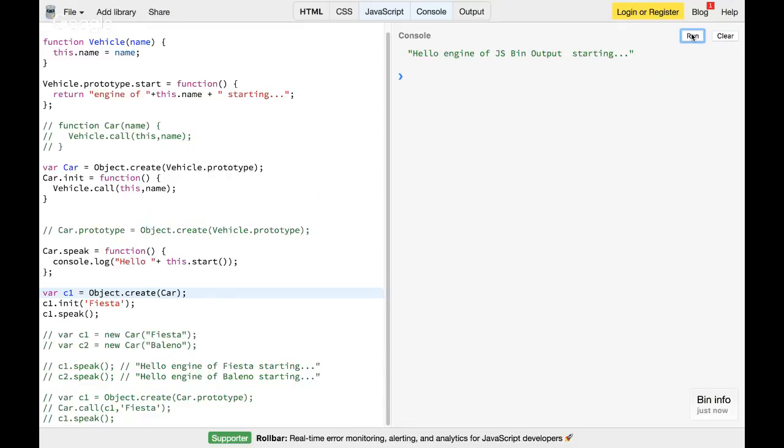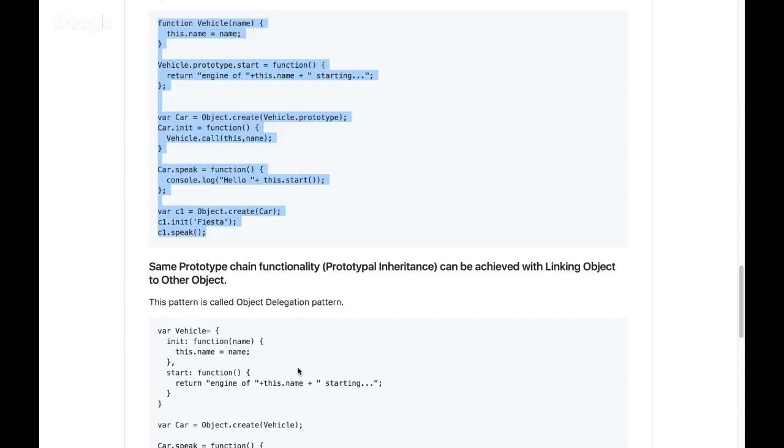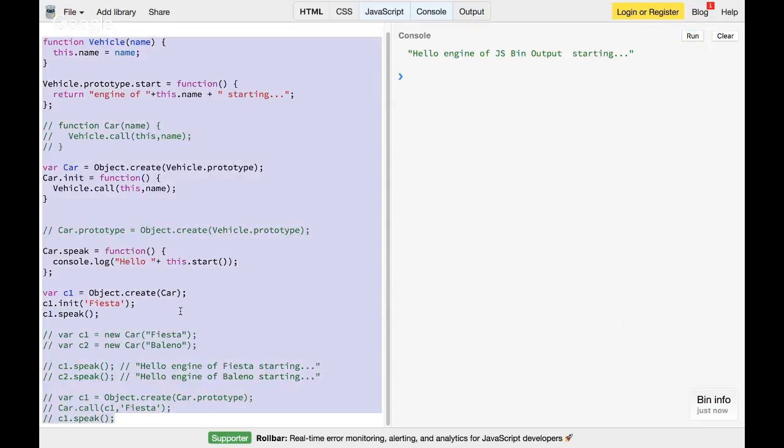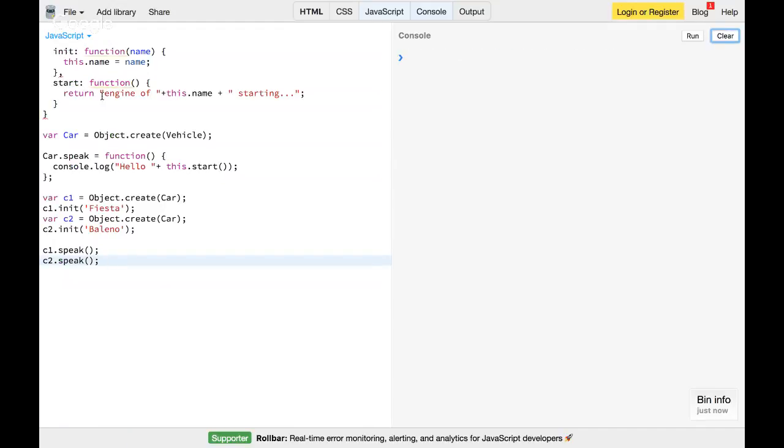Yeah, it looks fine. And finally, in the interest of time, I'm just copying this.